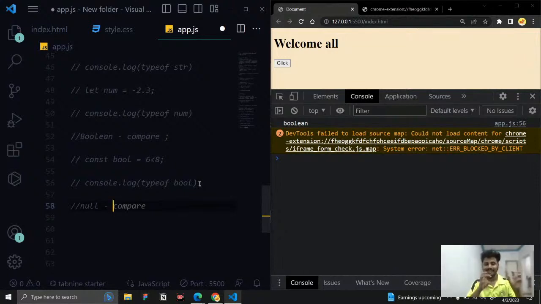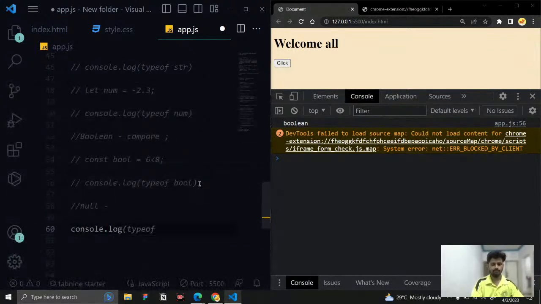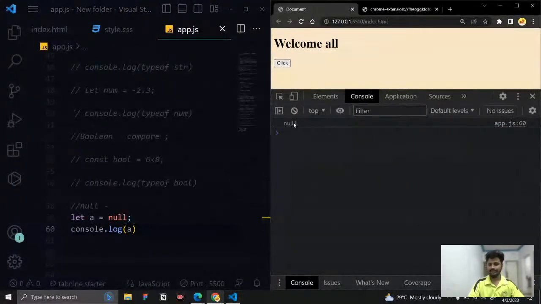Null is purposely making that variable null. I want that particular variable to be occupied and I just want to give the value as null. Okay, so simply you can say console.log, and I just say let a equal to null. So I'm purposely making this variable null, and let us say a. And if I ask for it, you can see we are getting null.